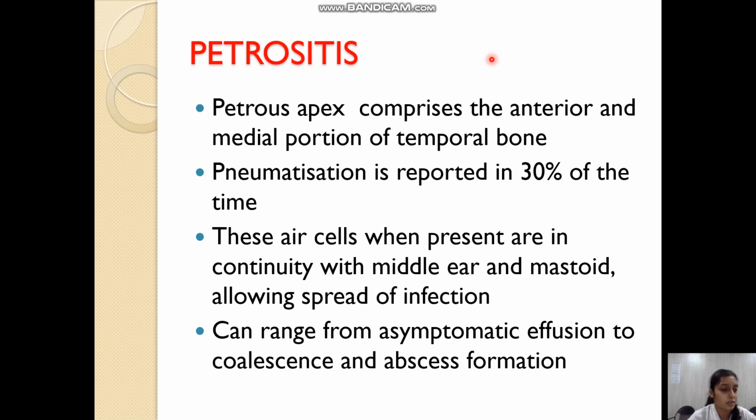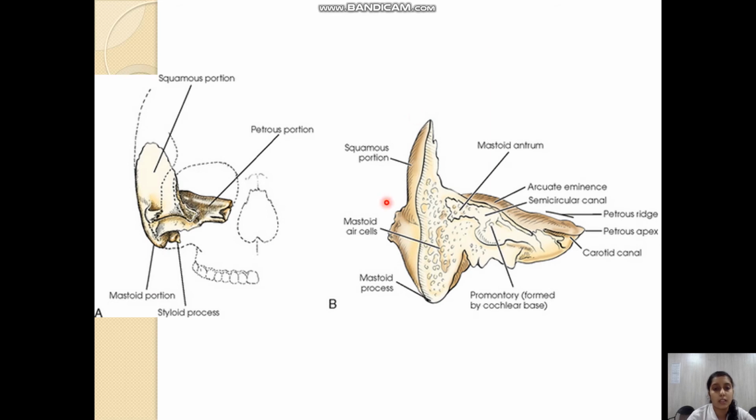Now about petrositis or petrous apicitis. The petrous apex comprises the anterior and the medial portion of the temporal bone. This is the petrous portion of the temporal bone, and this is the region of the petrous apex.